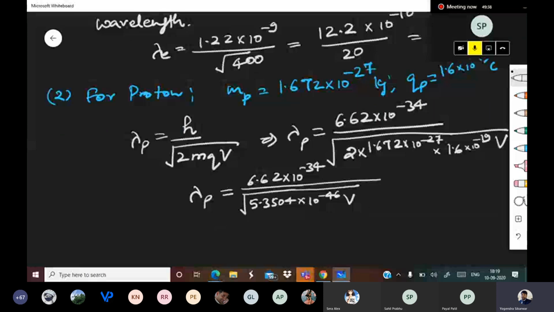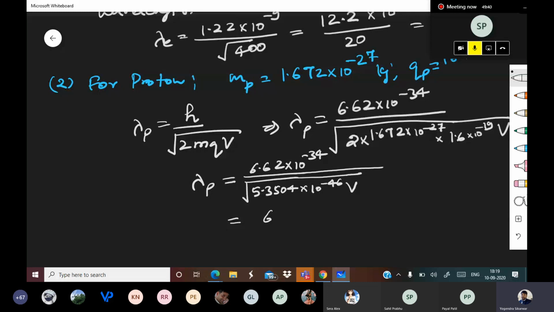So that comes out to be 6.62 into 10 to the power minus 34 upon, this will be minus 23. This is root V. Now root of 5.3504, and that comes out to be 2.313.